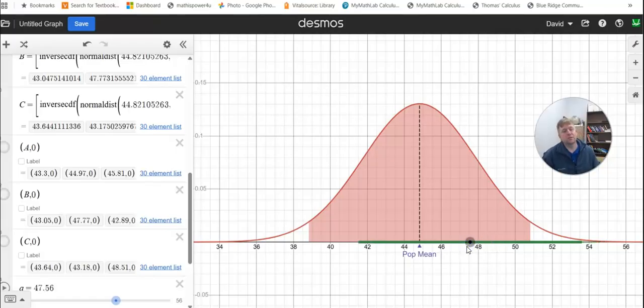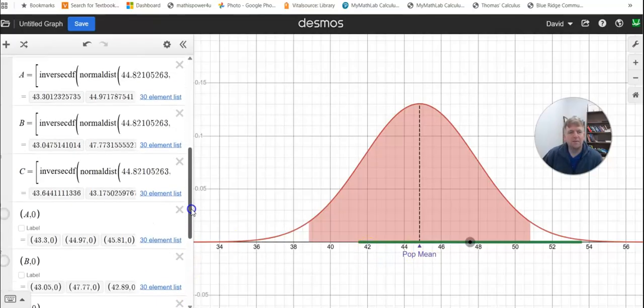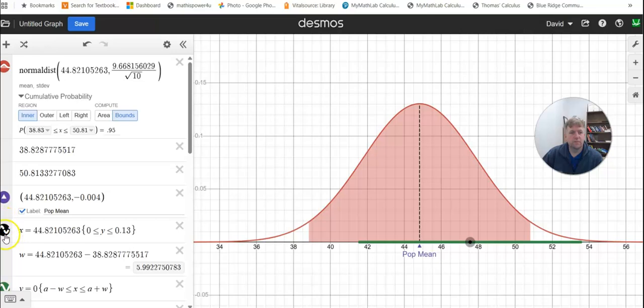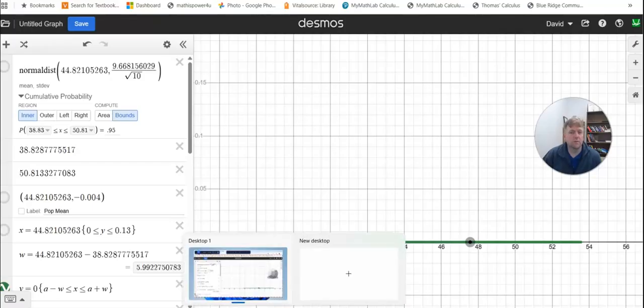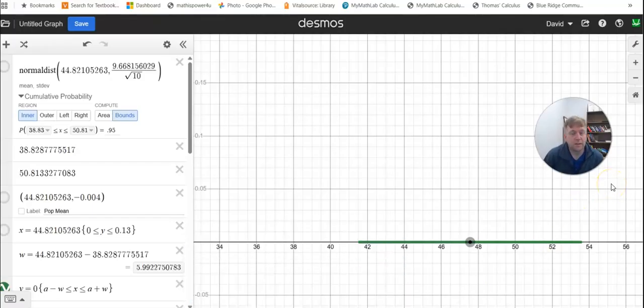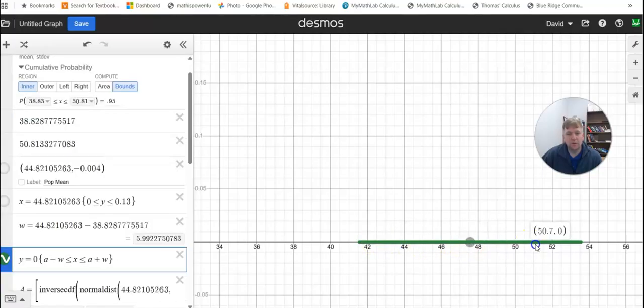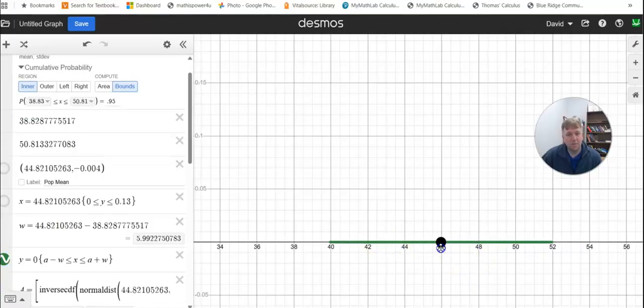Okay. Now here's what you have to understand. A lot of you were missing this when we were talking about it in your discussion. I have no idea where this curve is. I have no idea what the mean is, and I have no idea what the bell curve is for this. That's you guys before this started, before we revealed the bell curve. You don't know if you're within it or not. I take a sample, I get a mean, I do the math to construct the width of this interval, I put the sample mean in the middle of the interval, and that's my guess for the population mean. I'm 95% confident it's in there.